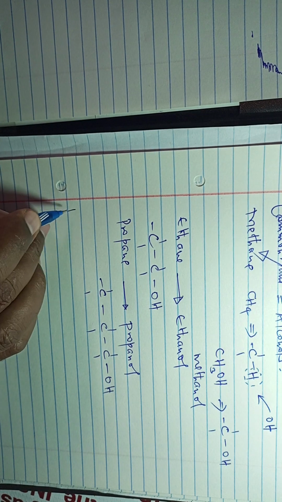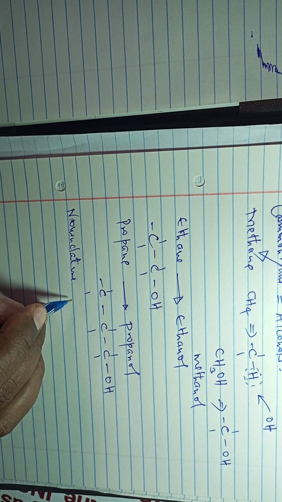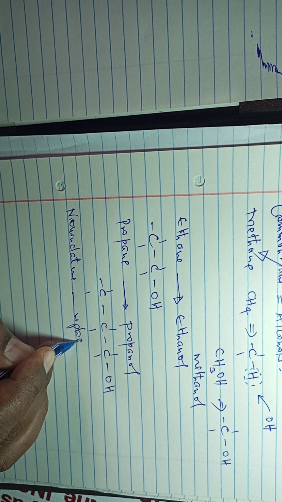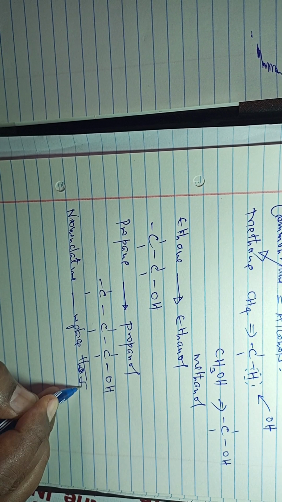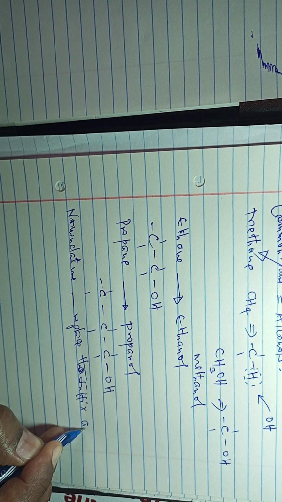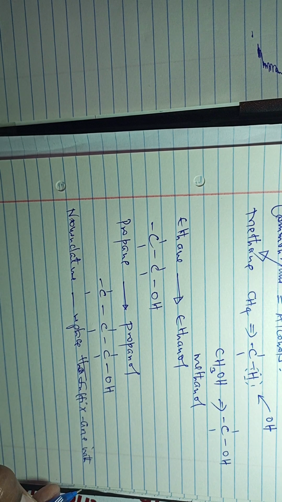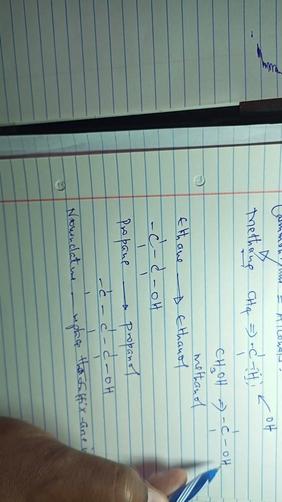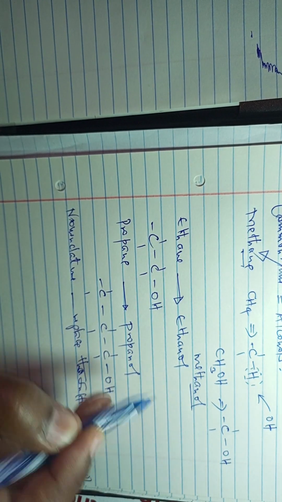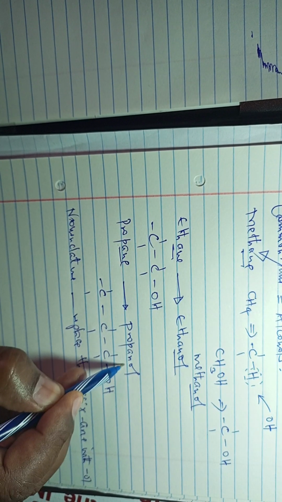So we can see in the nomenclature, we replace the suffix -e with -ol, so that we have methane, methanol, ethane, ethanol, propane, propanol.